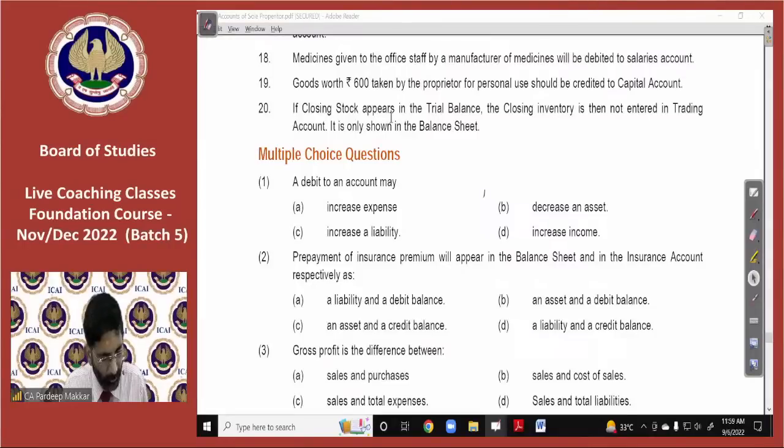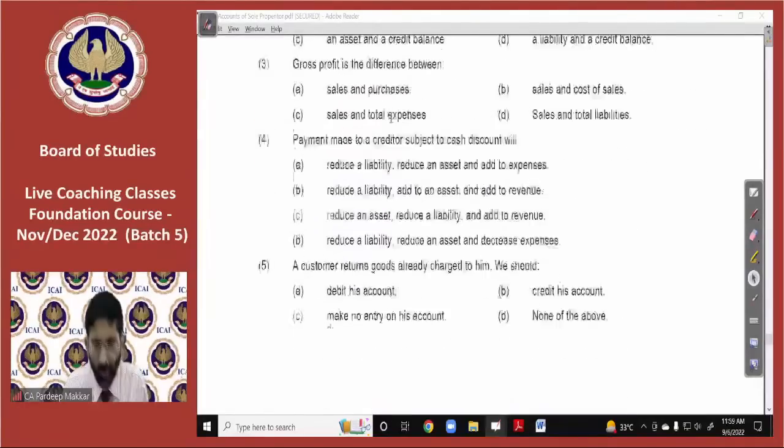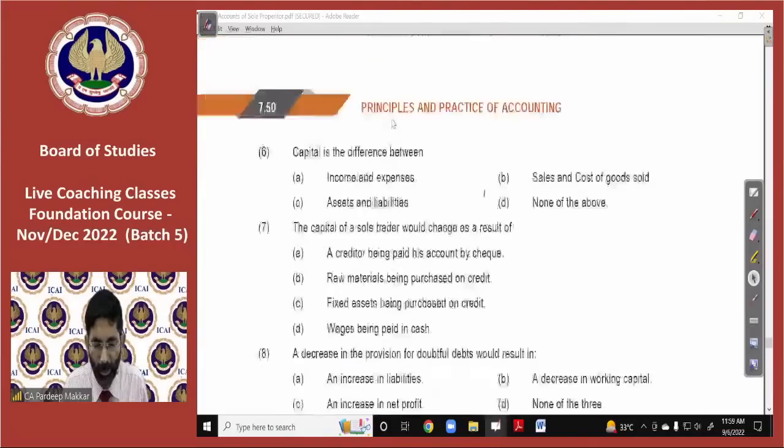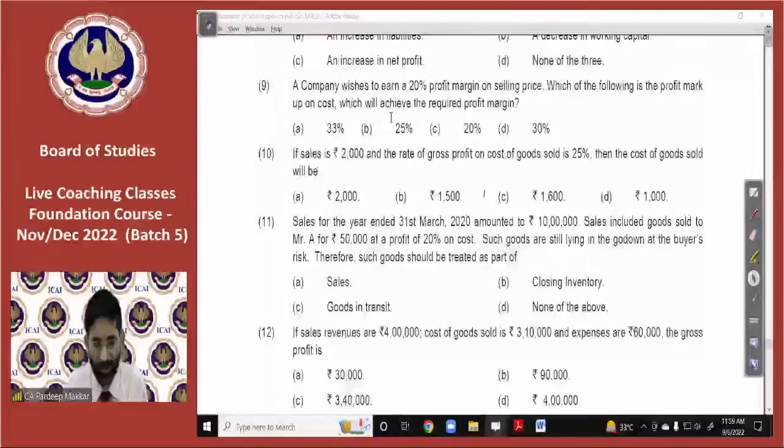Page number 48, 49, sir. Can you say how to learn these tabular columns? No matter, there may be some other questions also. Sheikh, I will let you understand everything there.